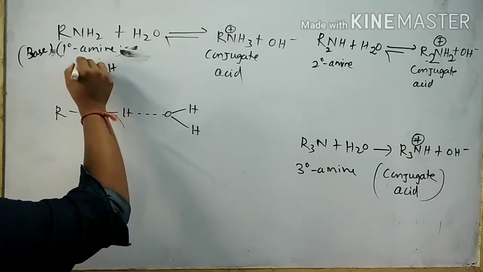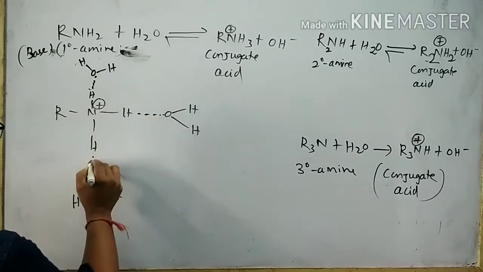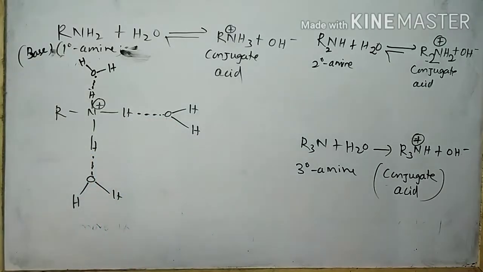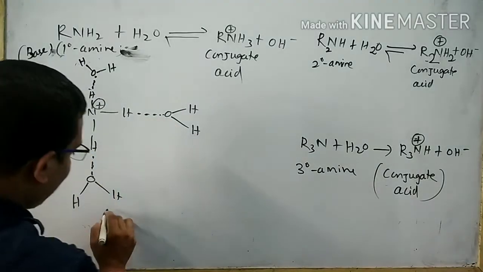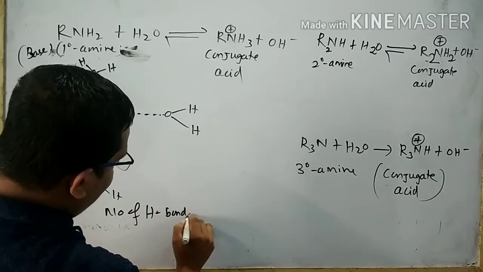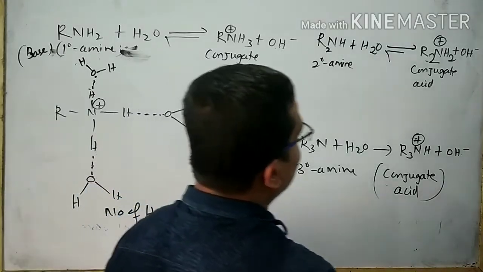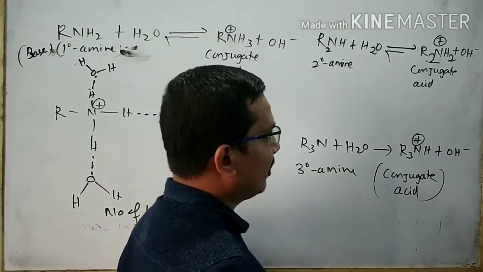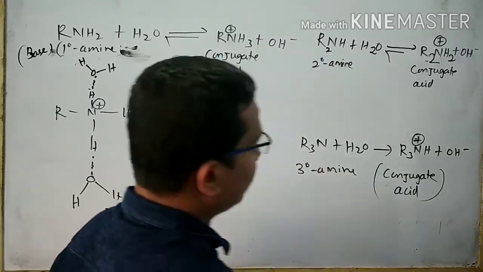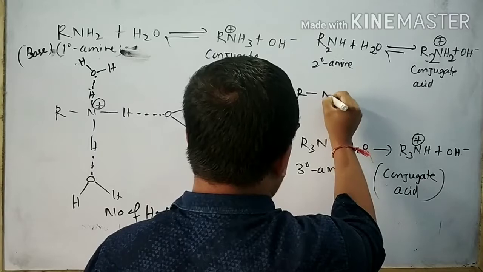This is a hydrogen bond, this is your hydrogen bond, this is your hydrogen bond. Here the number of hydrogen bonds is equal to 3.